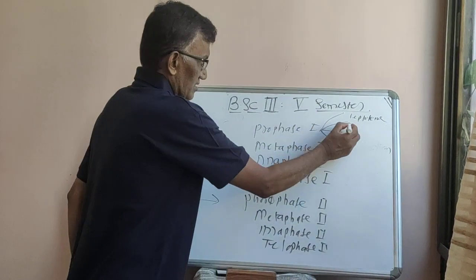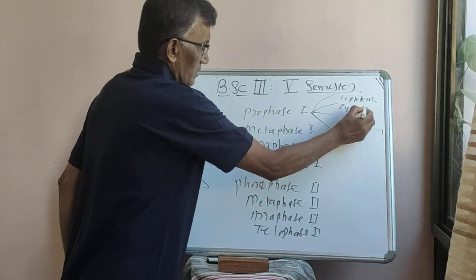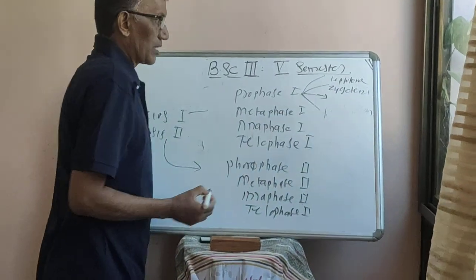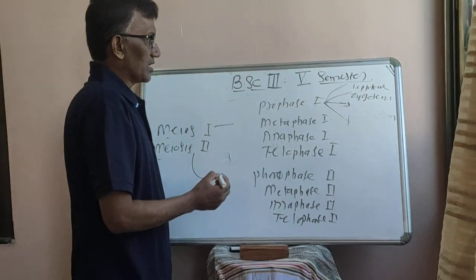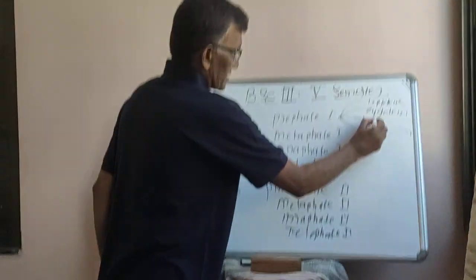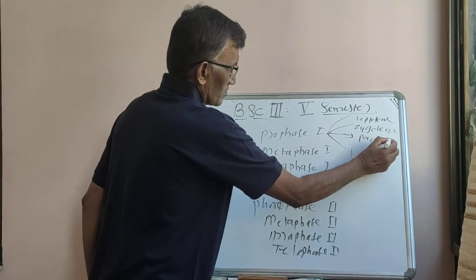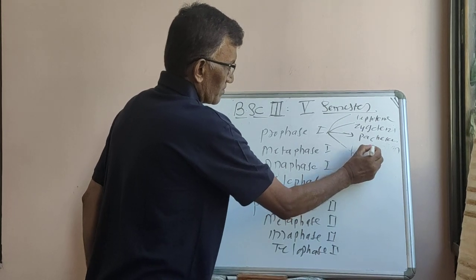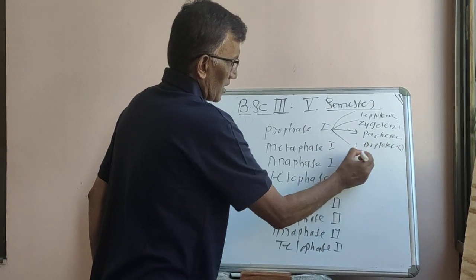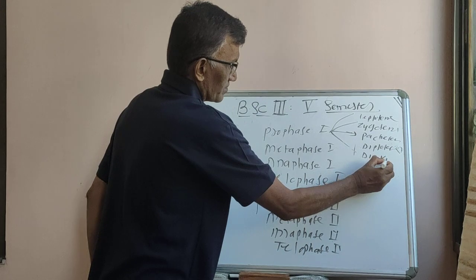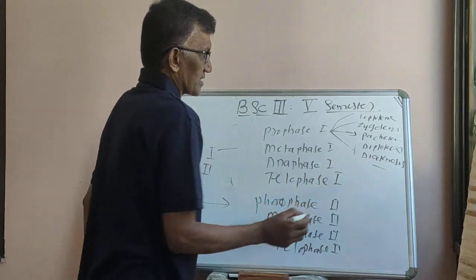The second is zygotene. Leptotene, zygotene, pachytene, diplotene, and diakinesis.